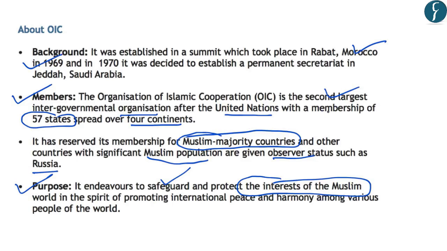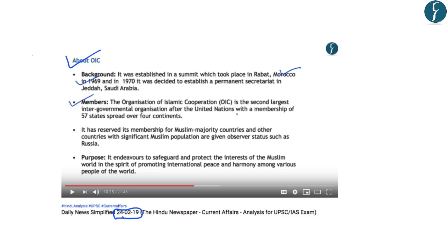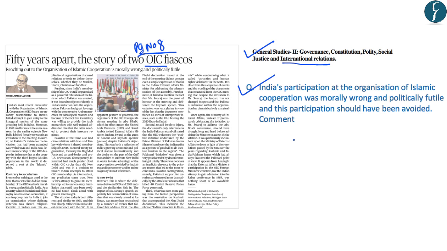So the facts which are important for us from the preliminary examination point of view are that it was established in 1969 in Morocco. And secondly, it has 57 member countries, which makes it the second largest intergovernmental organization after the United Nations. And its membership is reserved for Muslim majority countries, and other countries which have significant Muslim population are granted the observer status. And simply the purpose is that it endeavors to safeguard and protect the interests of the Muslim world. And after going through this discussion, you should try and answer this question from your mains examination point of view. And with this, let us move on to the next article.